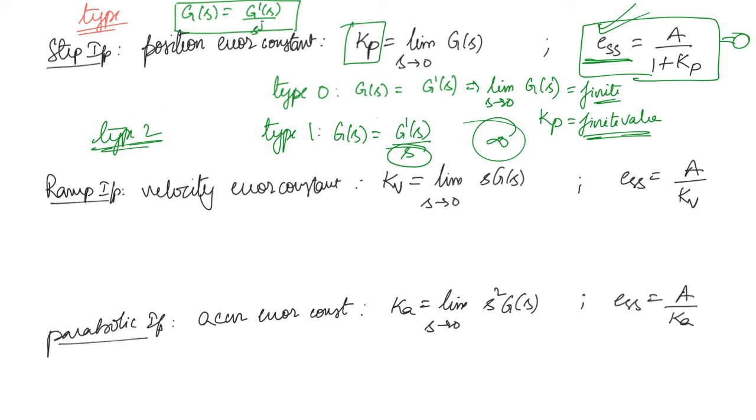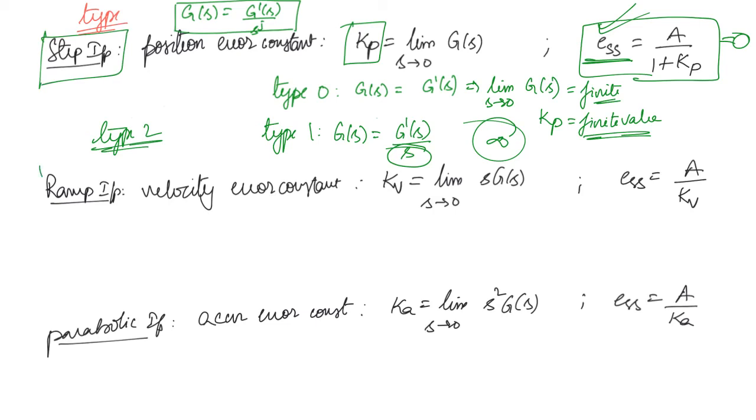So we can see that the error depends on the type of the system. For type 0, the steady state error is a finite value, and for type greater than or equal to 1, the steady state error is equal to 0. So this is for the step input.